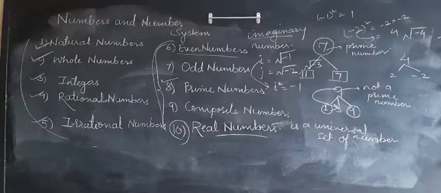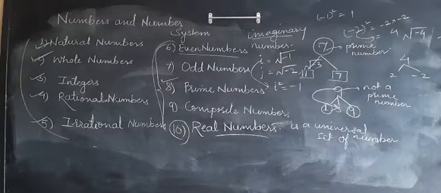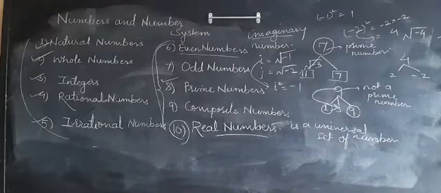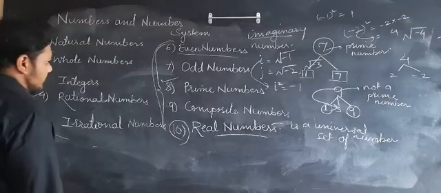So students, once again we will make the revision. Natural numbers, whole numbers, integers, rational numbers, irrational numbers, even numbers, odd numbers, prime numbers, composite numbers, real numbers. So these 10 types of number you have to keep in mind for studying algebra, for studying maths in 9th and 10th standard.